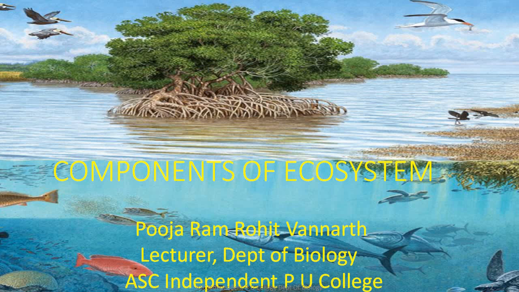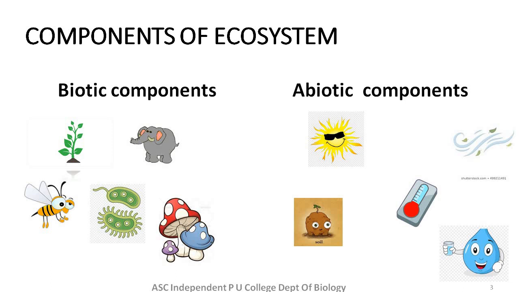In this session, we shall learn about components of ecosystem. The ecosystem is composed of two components. The two components are biotic component and abiotic component.